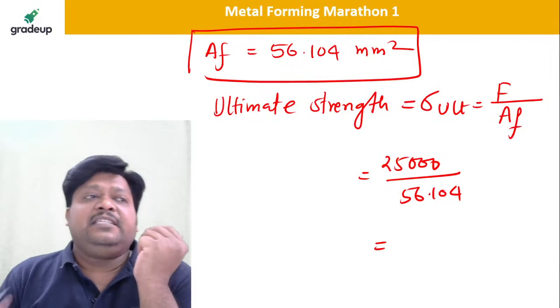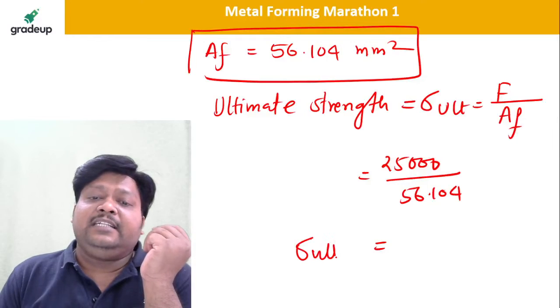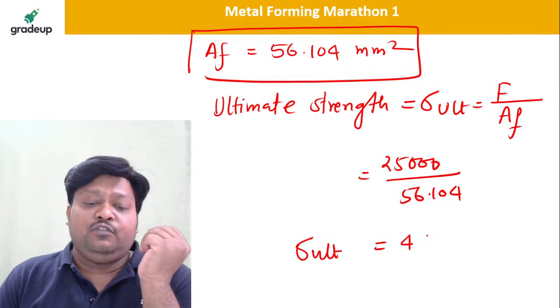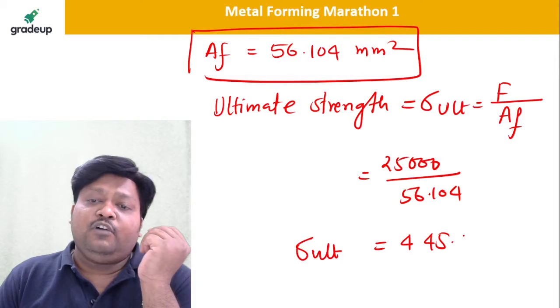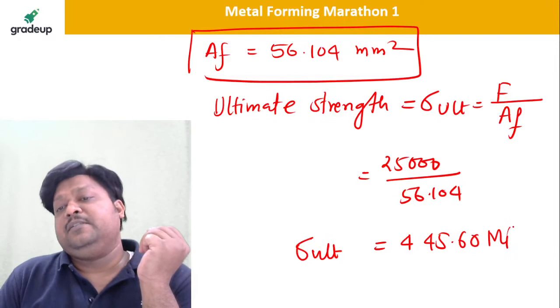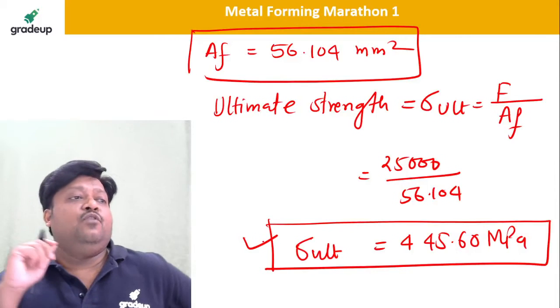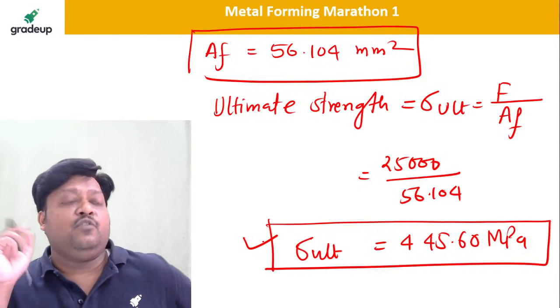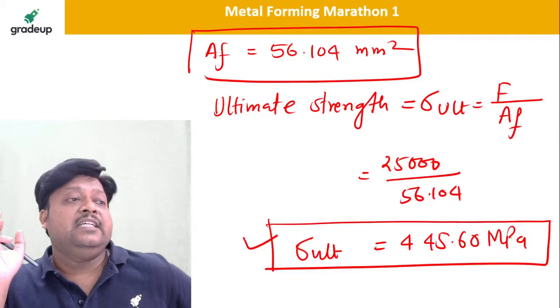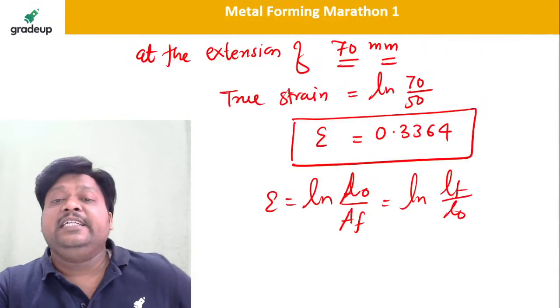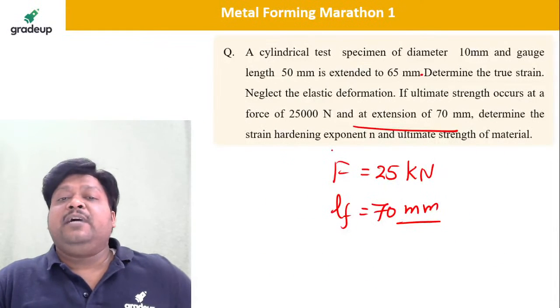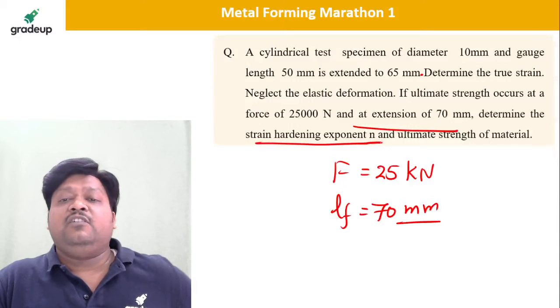Then tell me ultimate strength. Sigma ultimate will be how much? That is what they are asking. 445.60 megapascal. Yes, that is the answer. Excellent. See what they are asking: determine the strain hardening exponent, that we already determined.